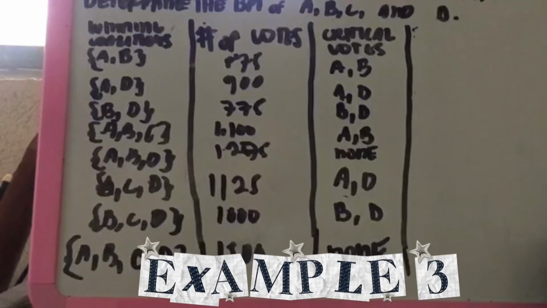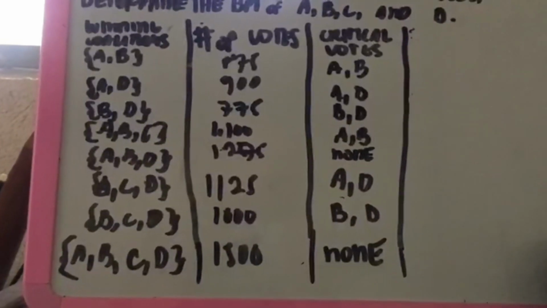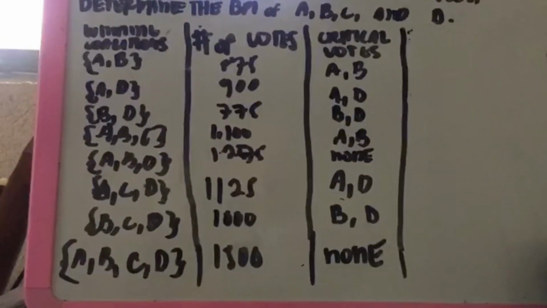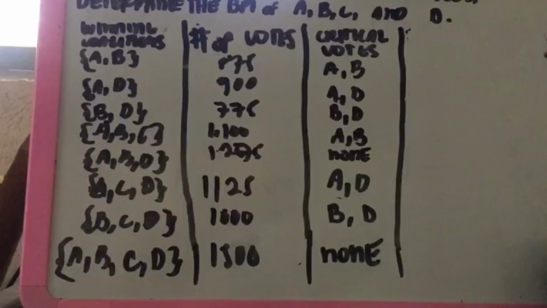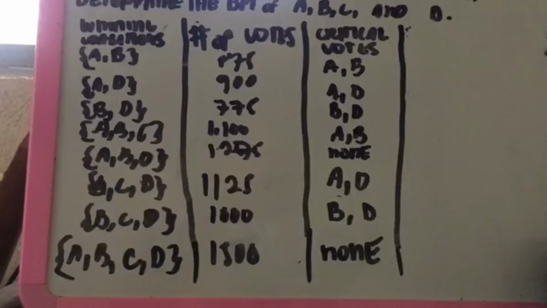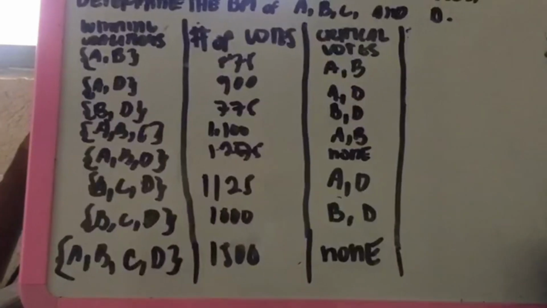So in order to get the example, I will refer to Example 2 to determine the BPI of A, B, C, and D. So this is Example 3, and these are the results from Example 2, and we are going to determine the BPI of A, B, C, and D. So here are the winning coalitions. For AB, we have a number of votes of 875, and it has critical votes of AB.